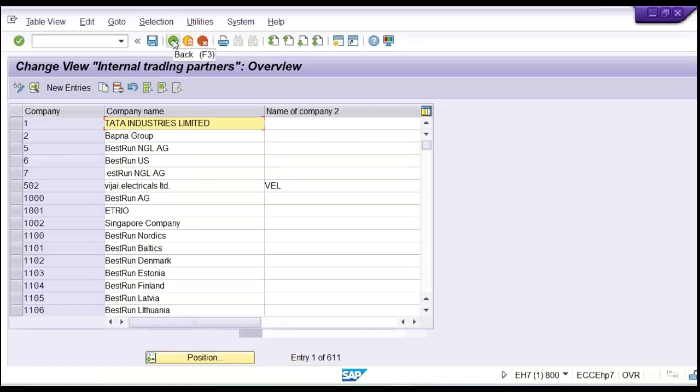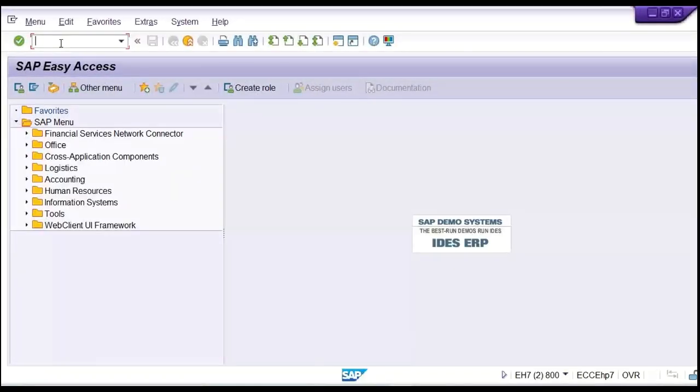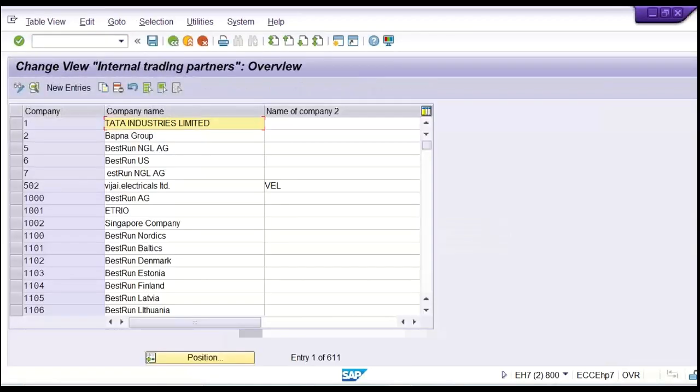come back from here, just come back first. Okay, and you can open another screen also. Look at here, you will have the option to create a new session. So open a new screen. We have used the path. Now if you have to use a transaction code, then which transaction code is going to be used, guys, for defining a company? OX15 is the transaction code, and then press enter. Look at here, within a second we came to the same screen, right?